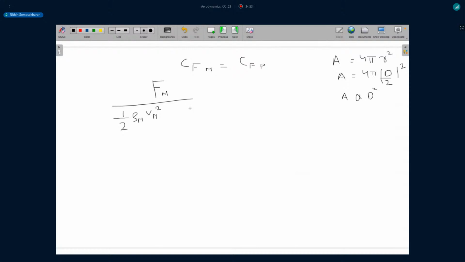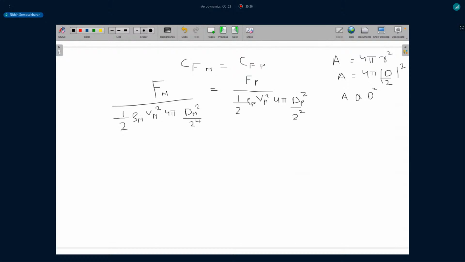Let me write it as 4 pi into diameter of the model square by 2 square. That is equal to the force on the prototype divided by half density of the fluid in the prototype, velocity of the fluid in the prototype squared, into 4 pi into diameter of the prototype square by 2 square, right?